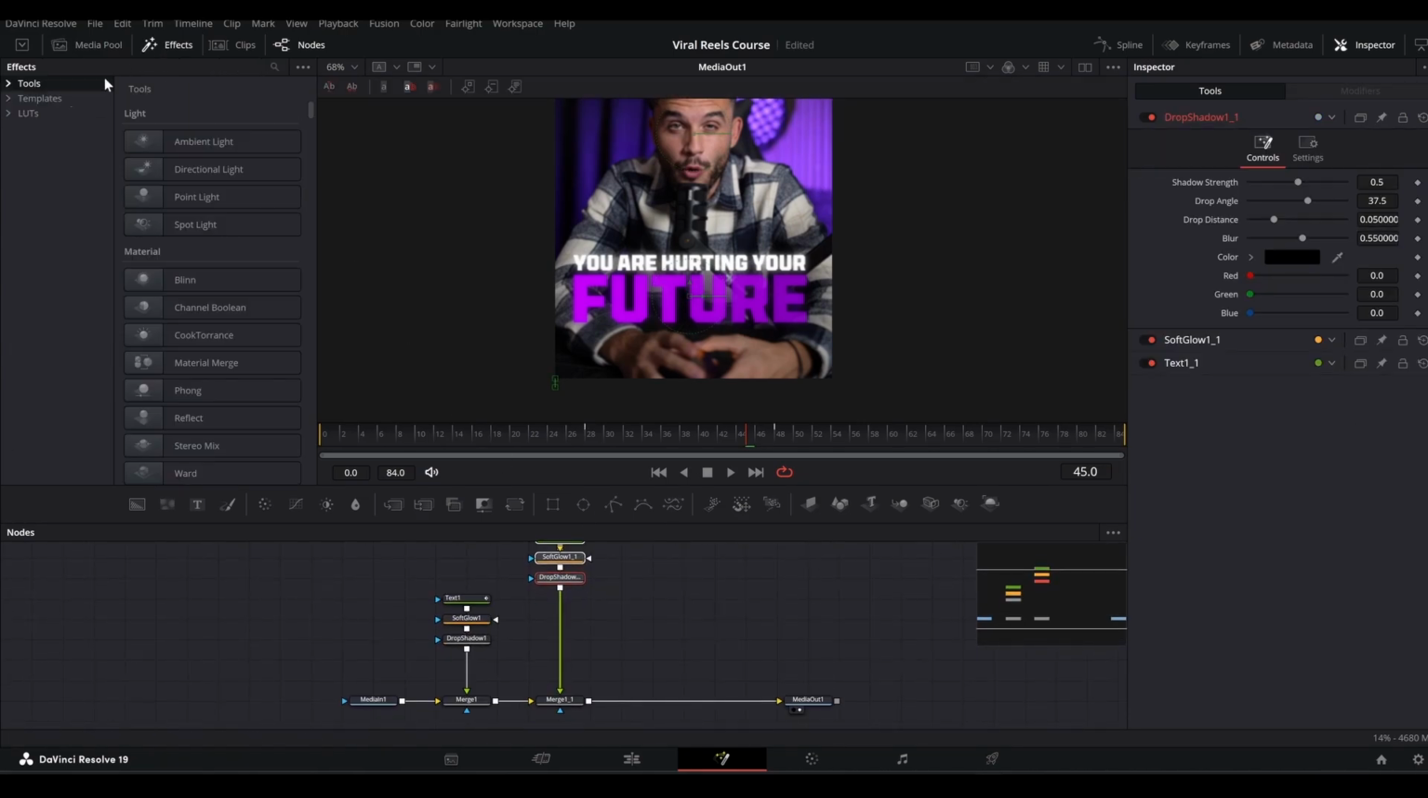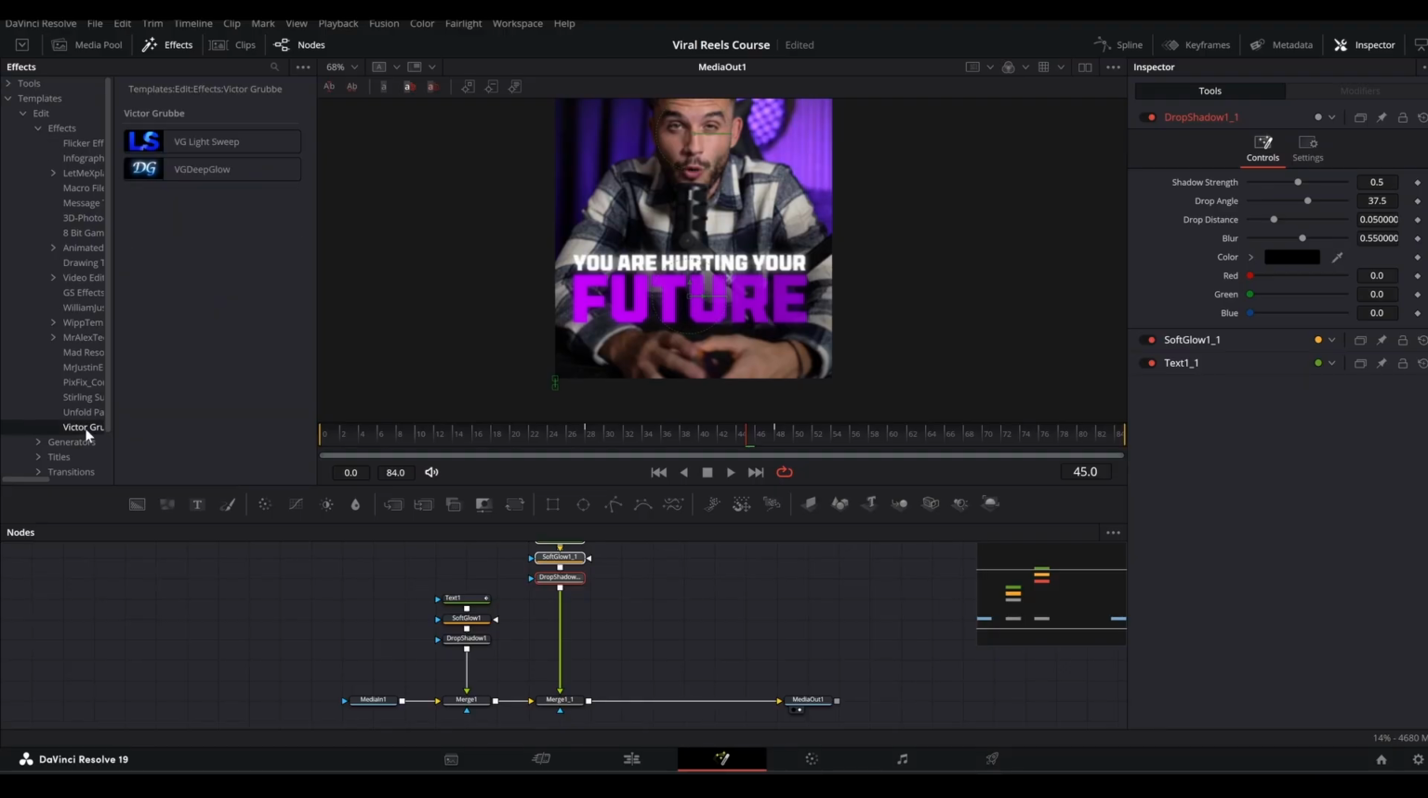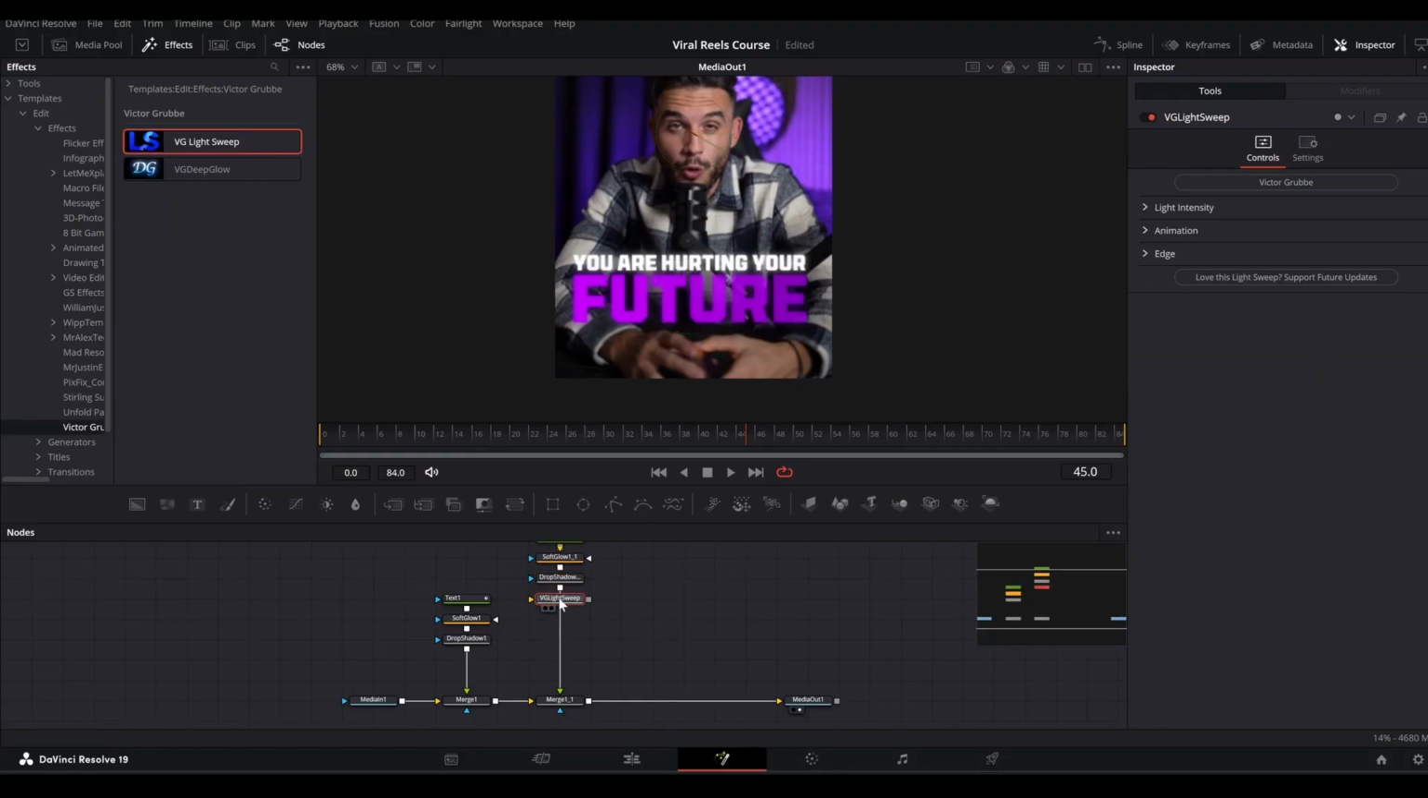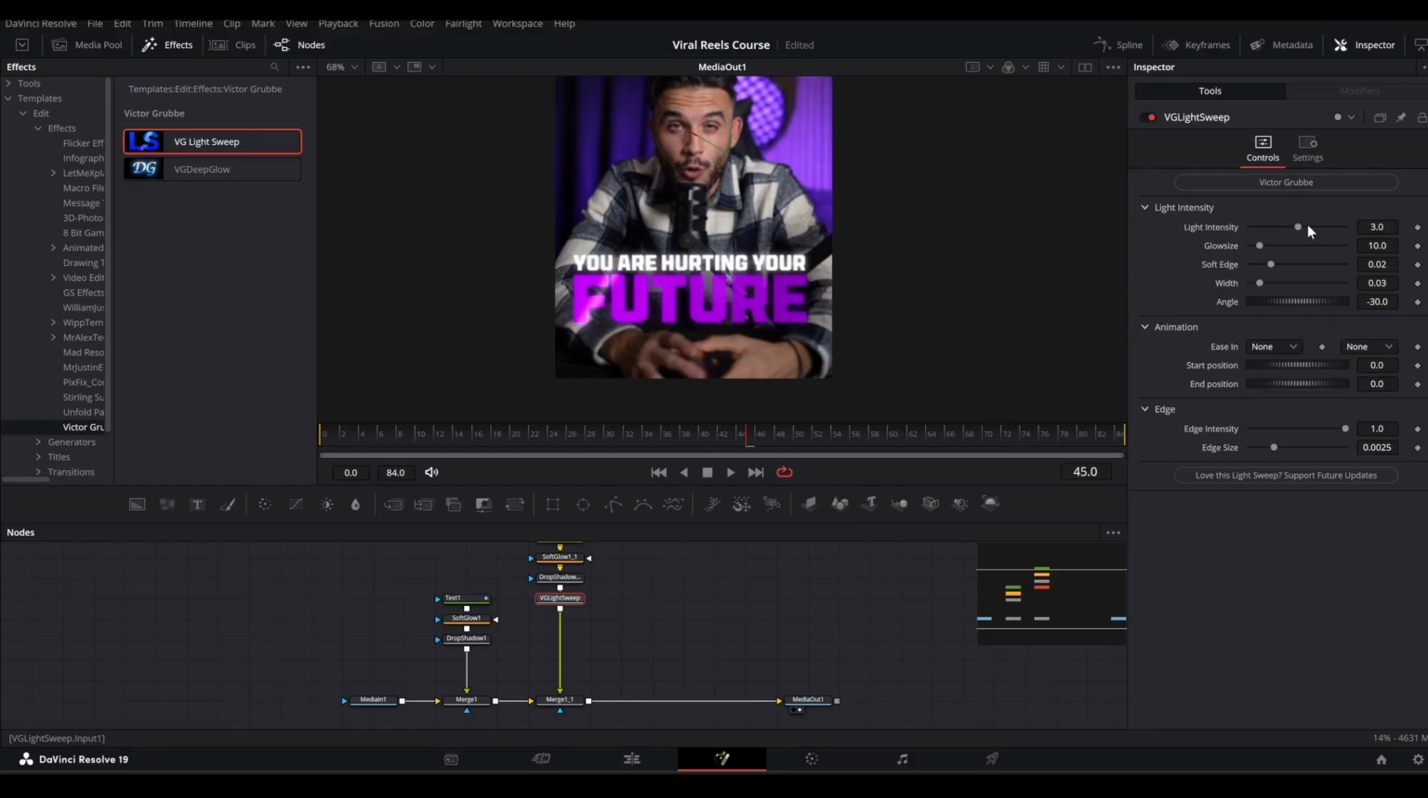And now we're gonna add the light sweep effect, and once again make some space here, and let's go into the effects tab, then templates, then edit, then effects, and down here to the vector group section, and let's bring in this VG light sweep and insert it in the node tree like so. And once again expand all these. I'll bring down the light intensity, increase the glow size, increase the soft edge, and select sine here and sine here as well. And then the starting position should be here and the ending position is like this. All right, now let's see how the light sweep is working.